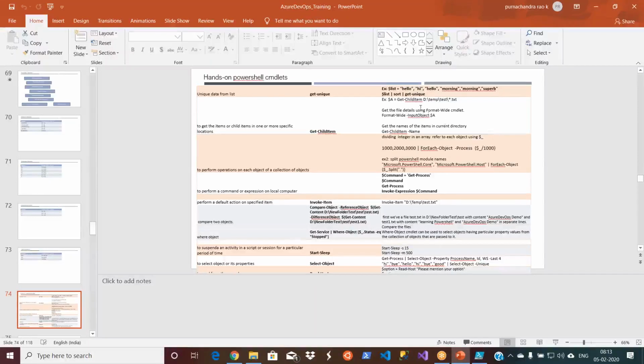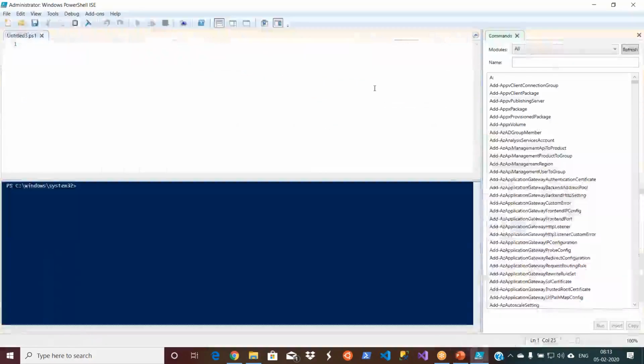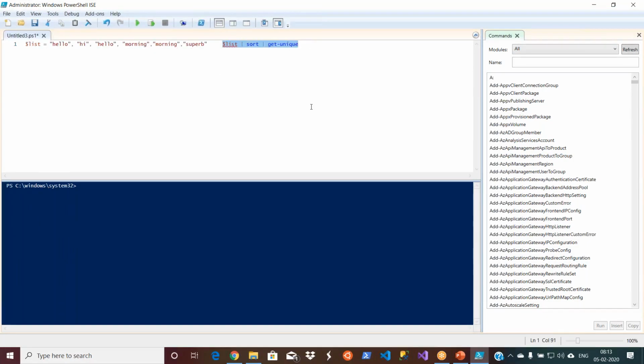So the first command I'm going to use is, sorry, not the command, the commandlet. So I'm going to use Get-Unique. For your benefit, I have given the commands as is so that you can easily copy and paste it. So let me paste it here, and let me delete the first one.